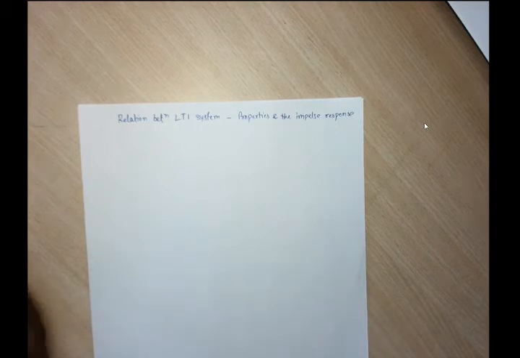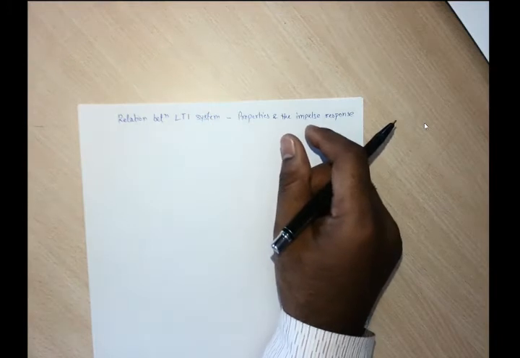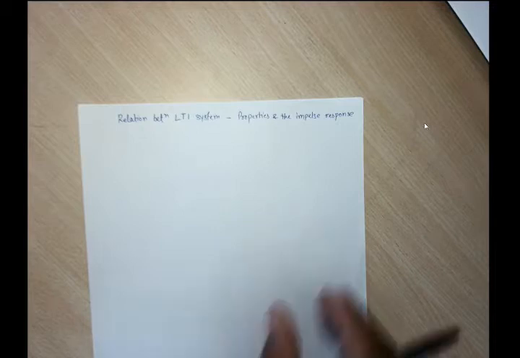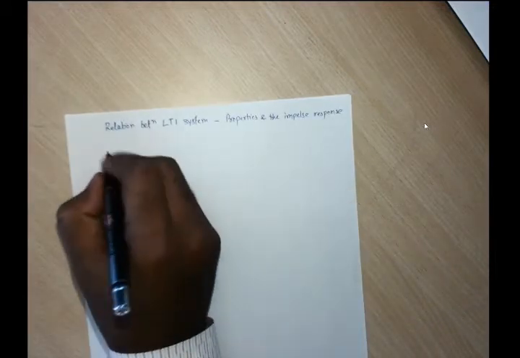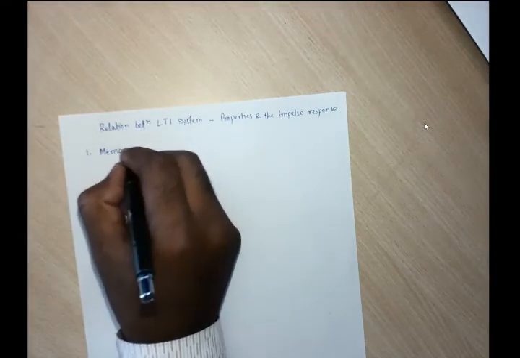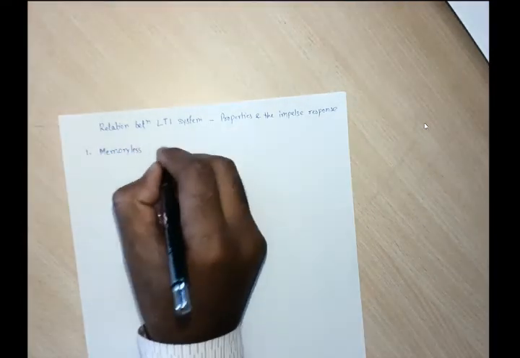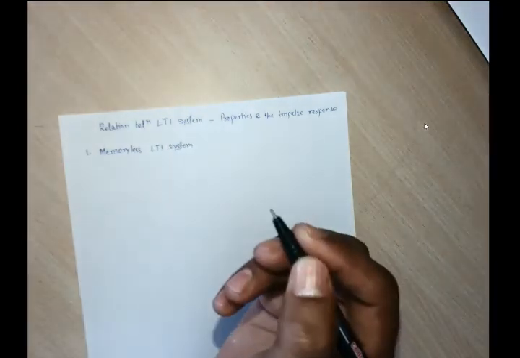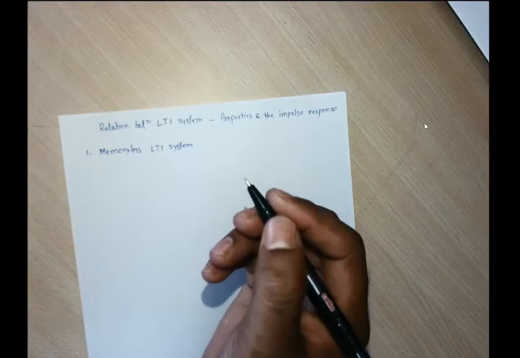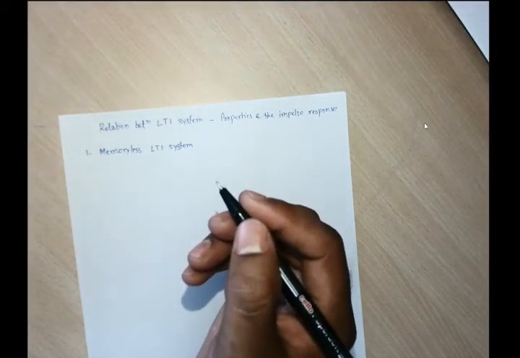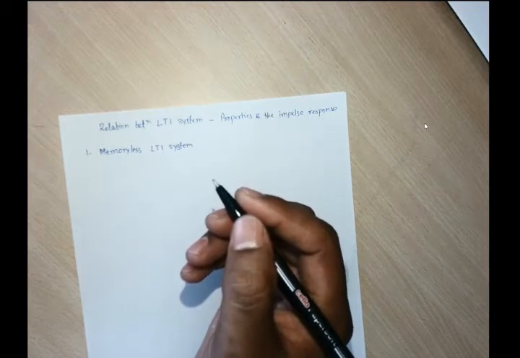So today we will see the relation between LTI system properties and the impulse response. First we will see the memoryless LTI system. We know when a system has memory, or when it is memoryless. So how do we define whether a system is memoryless or not?